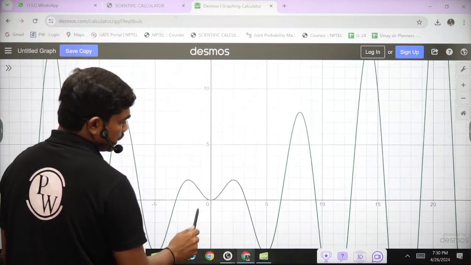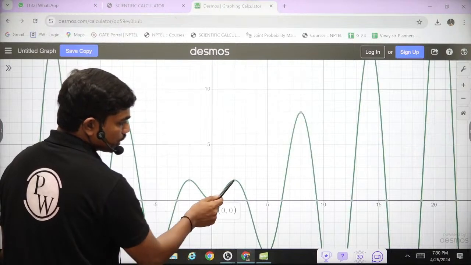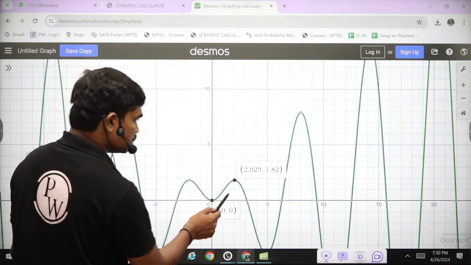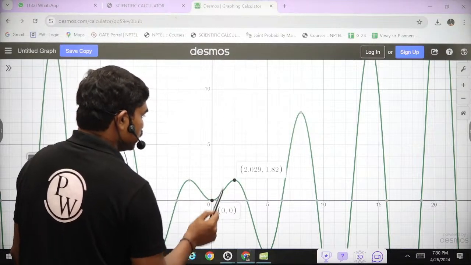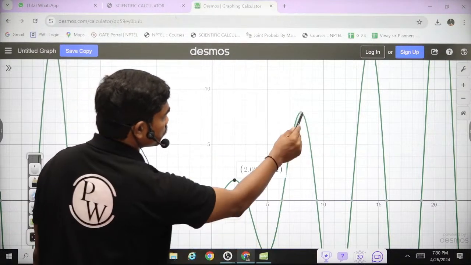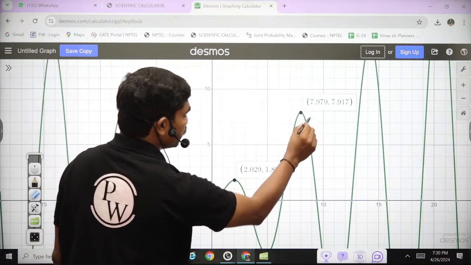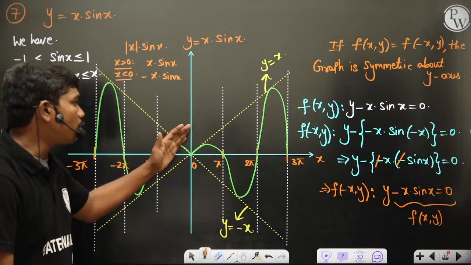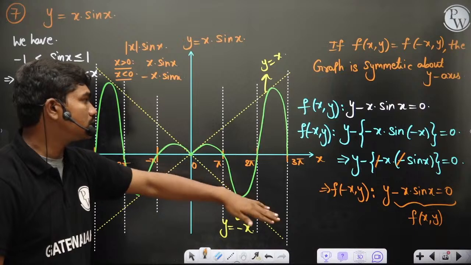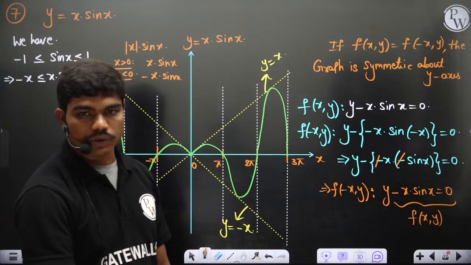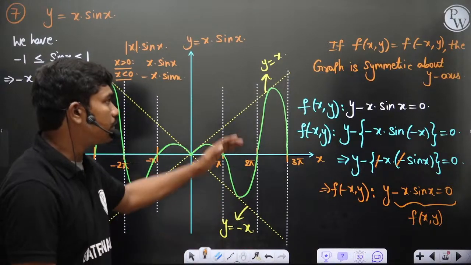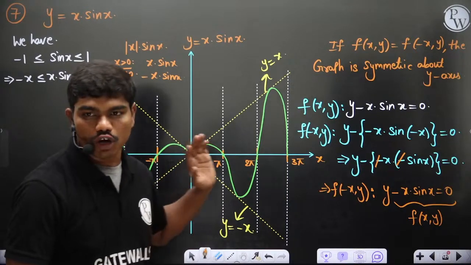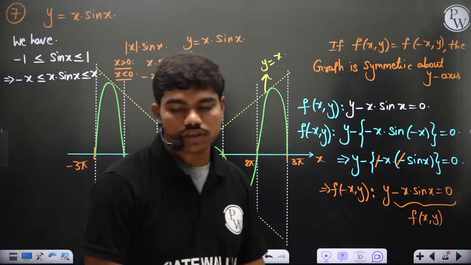See, for example, you can see this is 0, then ultimately it is pi by 2, right? So pi by 2 comma pi by 2 will be this point. Okay, so this point is actually bounded by this line. So let's say 7.97. See, because slight errors come up in the sin x calculation, but in fact this is bounded by this y equal to x into sin x, of course. Okay, that's what. Clear to all of you? Yes or no? Did you understand how we can plot this x into sin x?